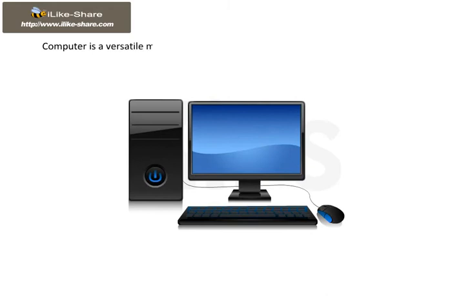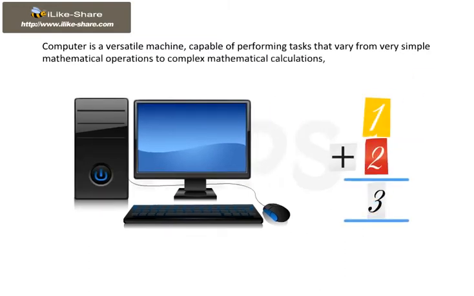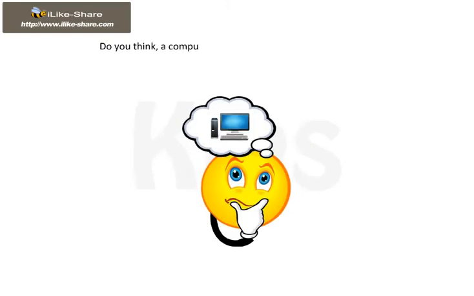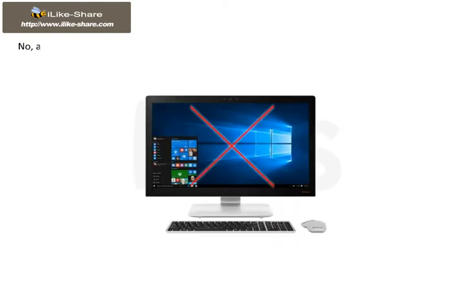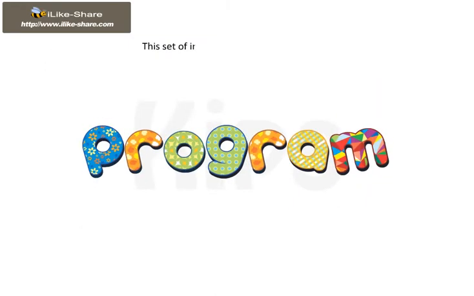A computer is a versatile machine capable of performing tasks that vary from very simple mathematical operations to complex mathematical calculations, and from simple designs to multimedia animations. Do you think a computer can perform these tasks on its own? No, a computer performs these tasks by following a set of predefined instructions given by a user. This set of instructions is called a program.